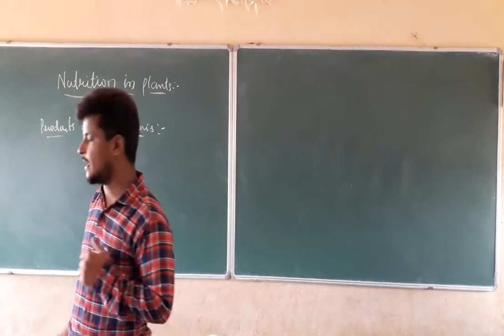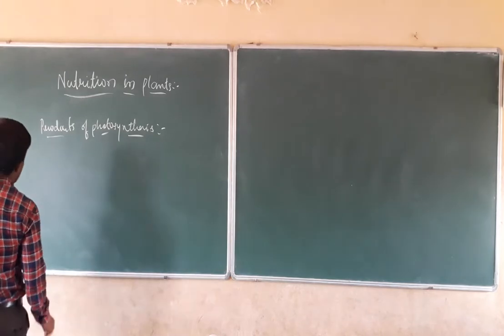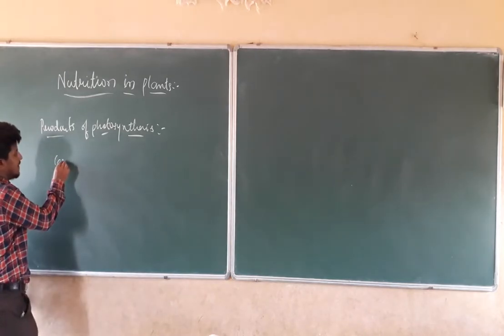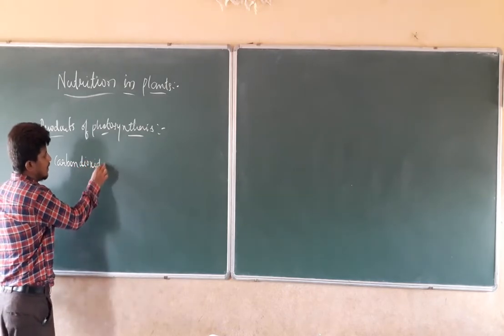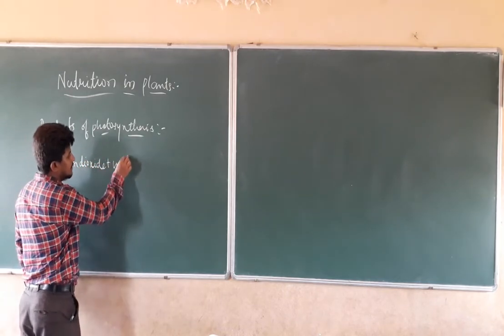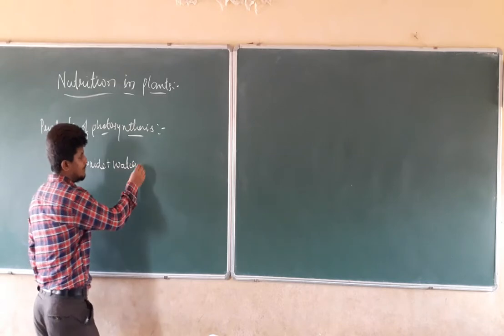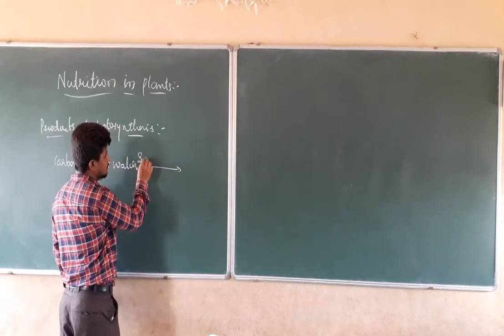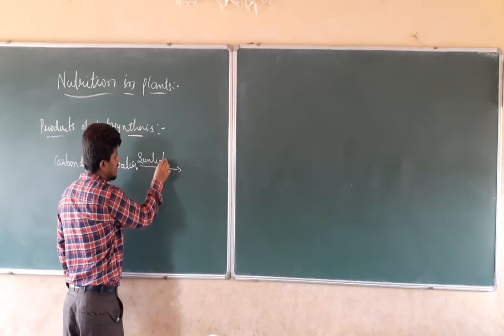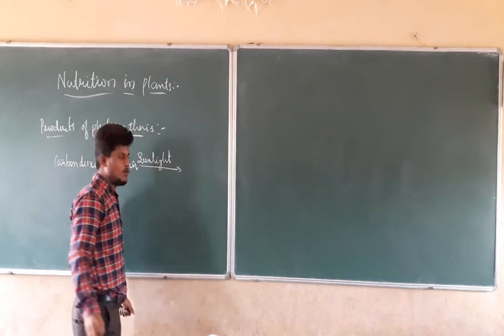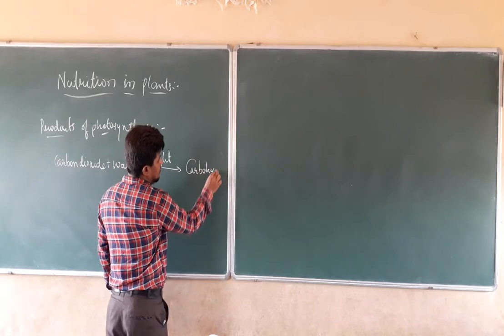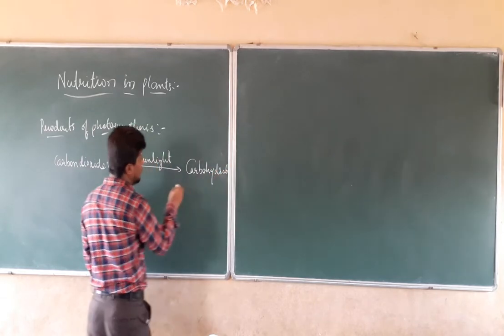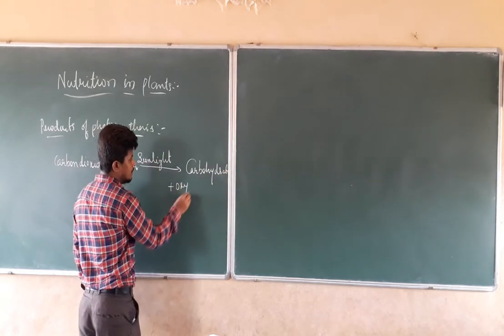If you remember the last class, at the end I wrote an equation: carbon dioxide plus water in presence of sunlight gives carbohydrate plus oxygen.